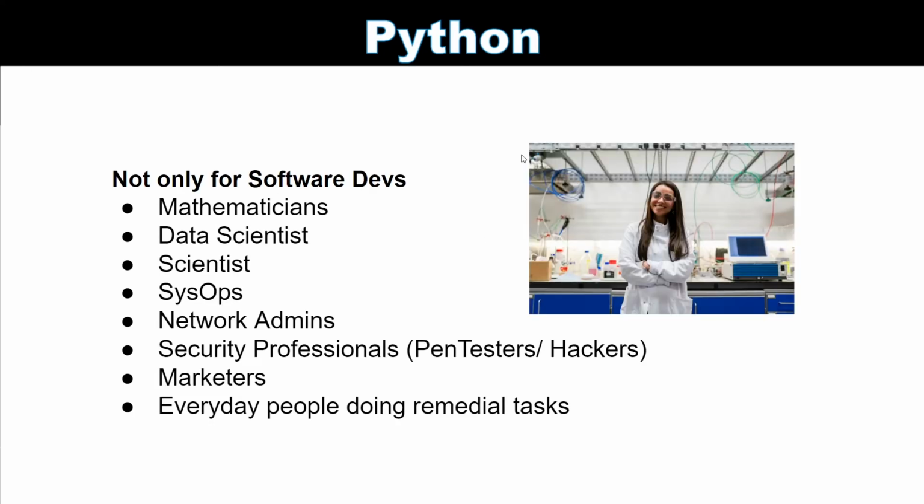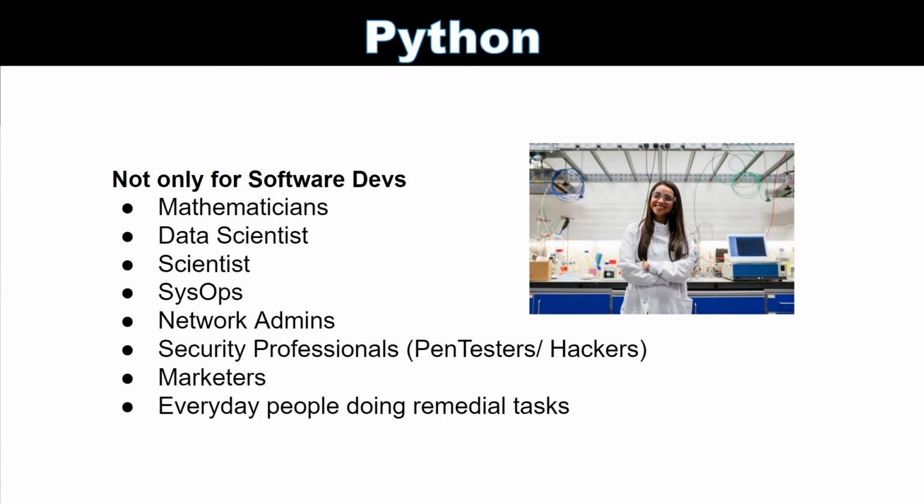Now, the thing with Python, too, is that it's not only for software developers, right? You can definitely use it to develop software, but a lot of average, everyday people who might not have the job description of being a software dev still use Python to help out their day, help out their job. People like mathematicians, if you're dealing with really big numbers or dividing stuff or doing crazy stuff like that, they'll use this to write out different algorithms to make their job easier, right?